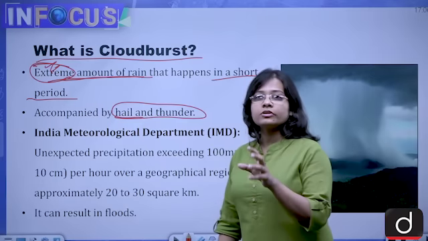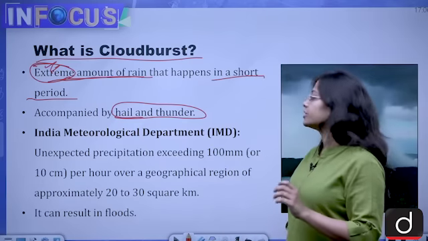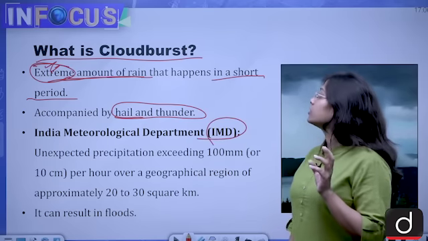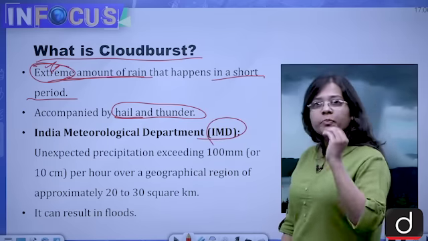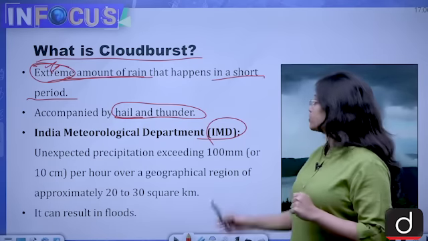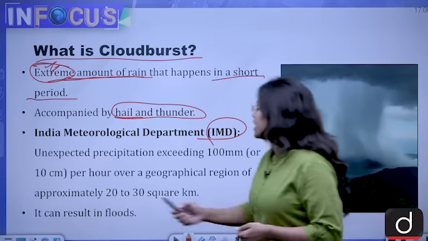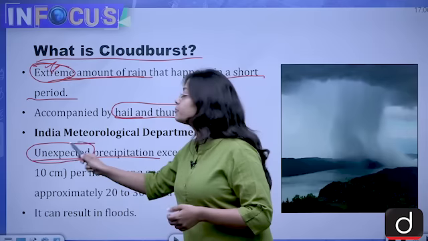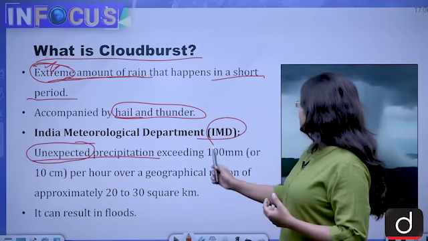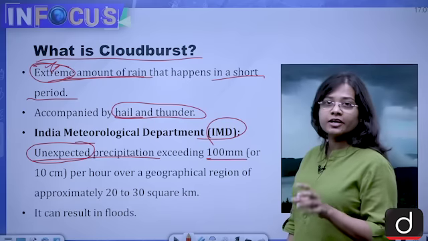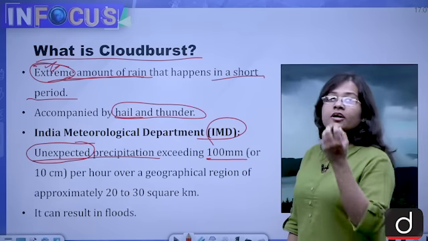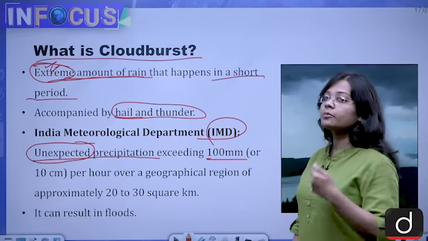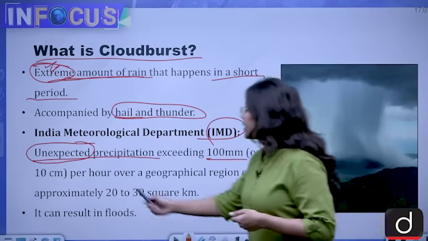So now let's look at the definition which the Indian Meteorological Department, IMD, has given about cloudburst, that what specifically is cloudburst. IMD has said that unexpected, sudden precipitation exceeding 100 mm or 10 centimeters per hour.